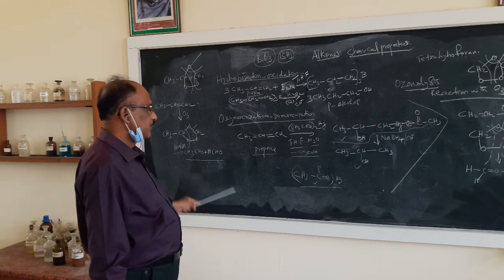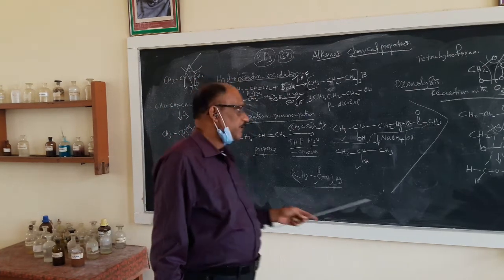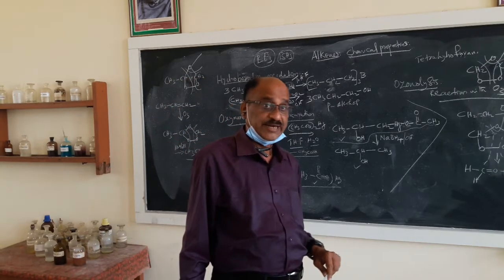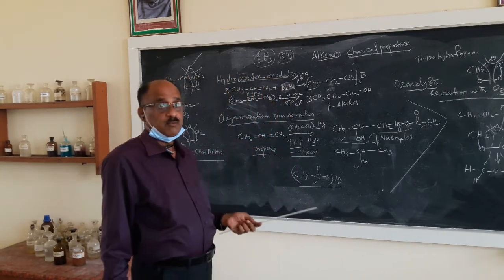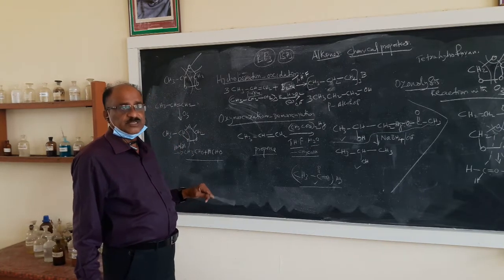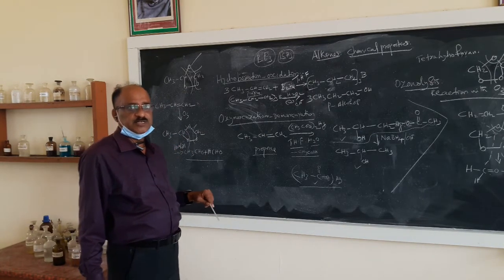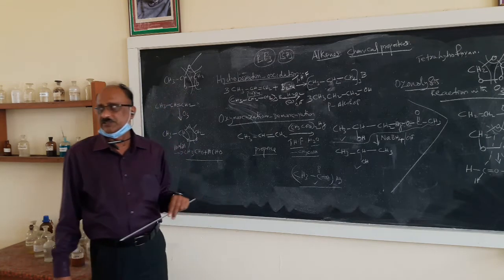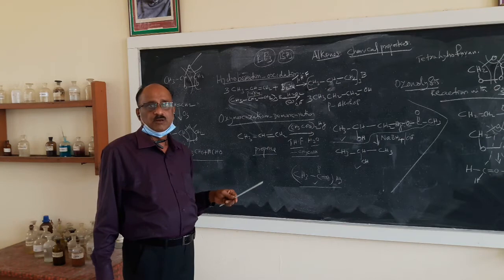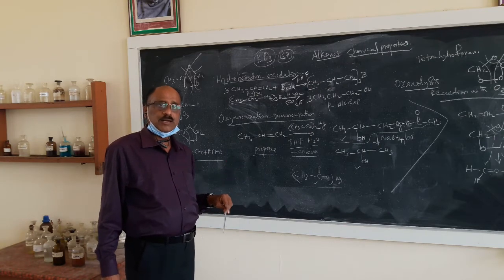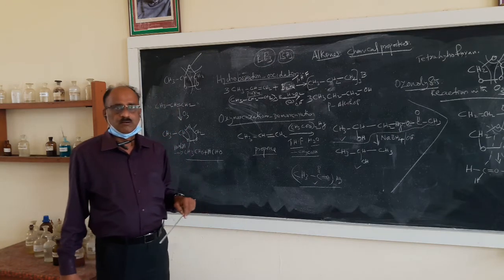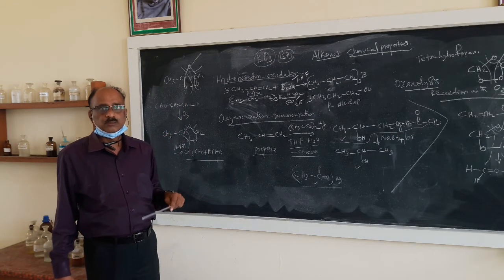If you find out the products, definitely you can find out the position of the double bond as well as the nature of the parent compound, which compound was taken in the first step. So this reaction is important in structural identification and is very useful in finding the position of the double bond in alkenes as well as in other organic systems, maybe a bigger compound containing a double bond.